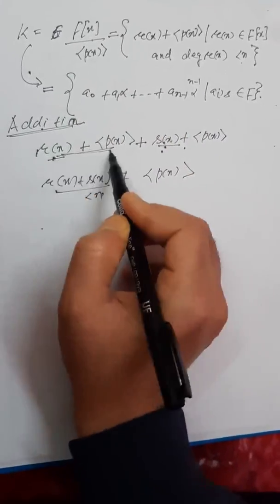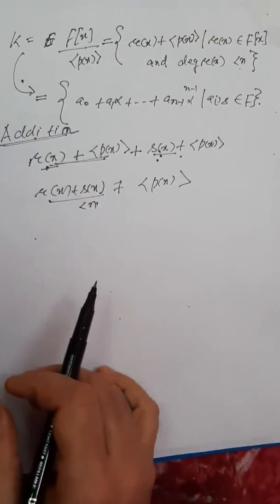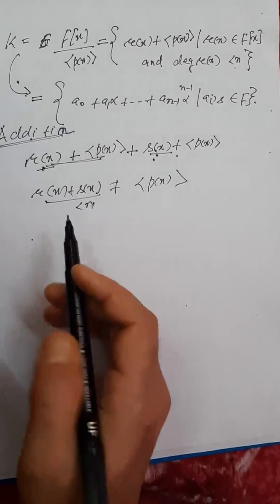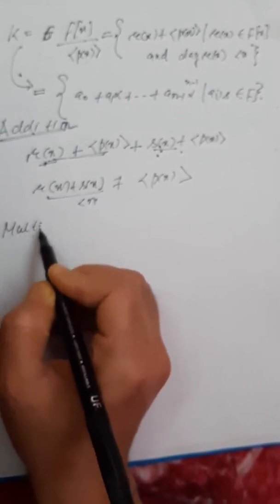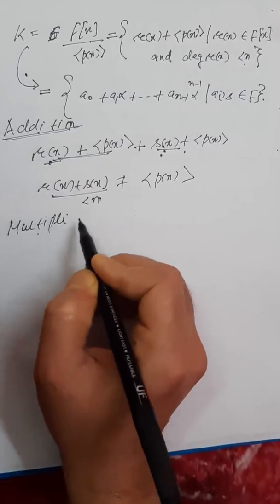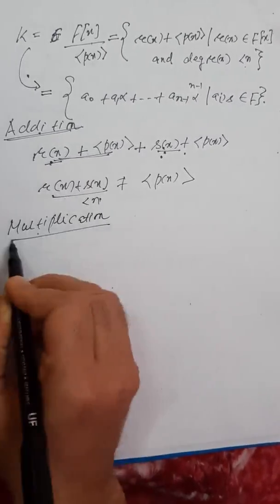Okay. Now if I multiply these two elements, I would have to follow some rule. What is the rule?